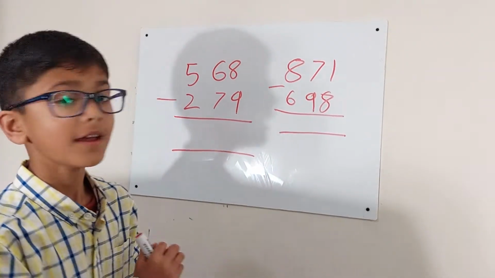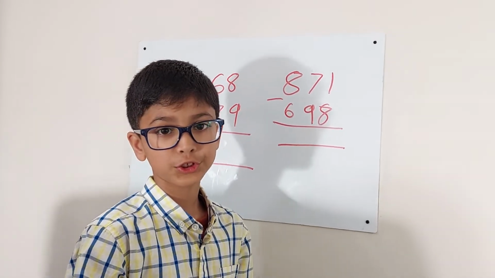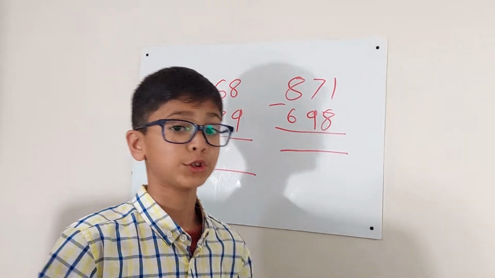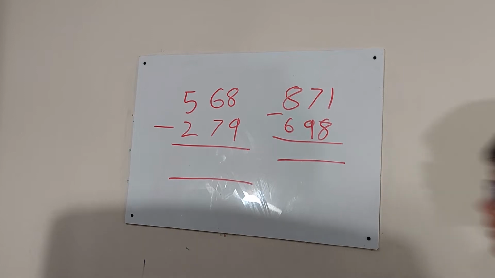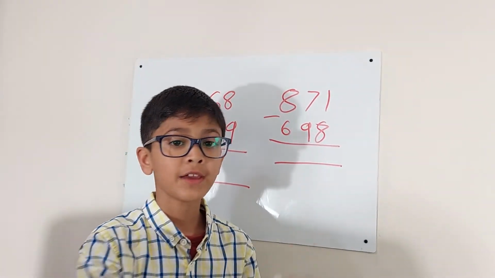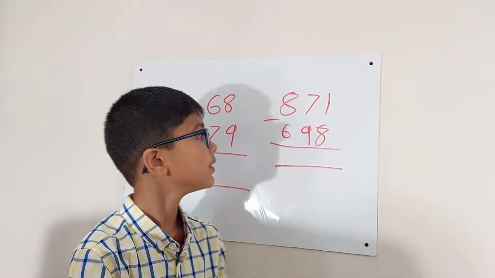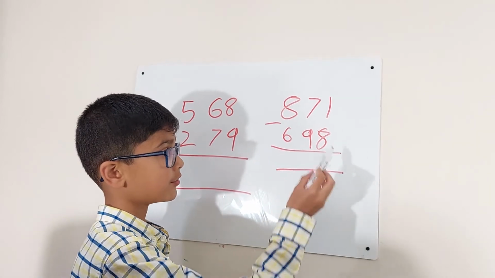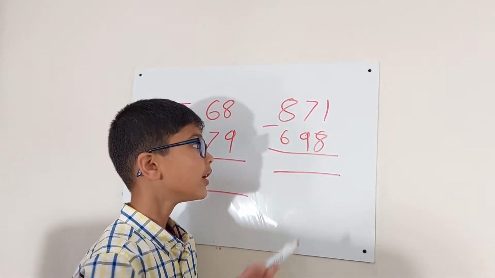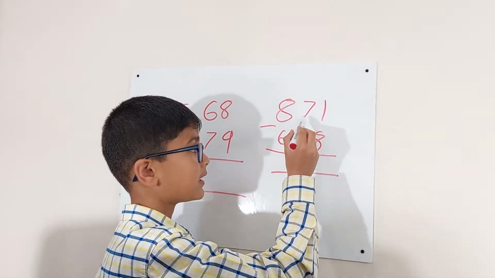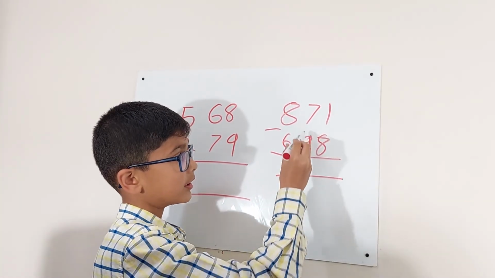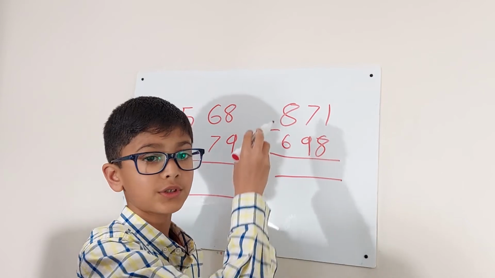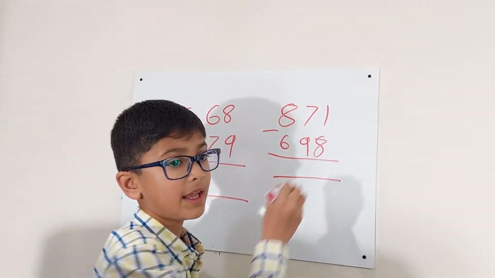So these are some questions for you to try at home. I'll just move aside so you can see them. So I'll give you a hint for this one. Because you can't do 1 take away 8, you borrow it from the next column, and that is 7. So it'll turn into a 6, and that'll be 11.